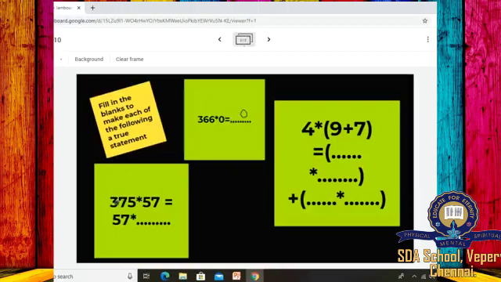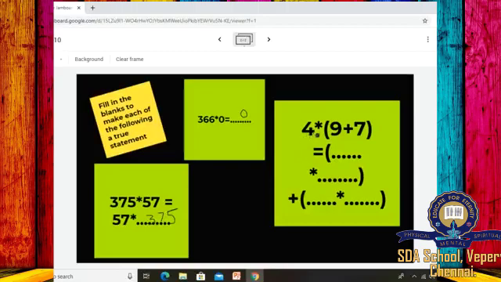The next is 375 into 57 is equal to 57 into dash. This is the commutative property of multiplication. Yes, equal to 375. So 375 into 57 is equal to 57 into 375.